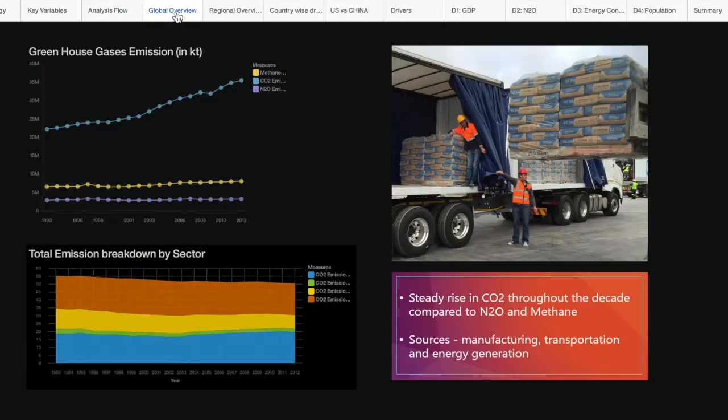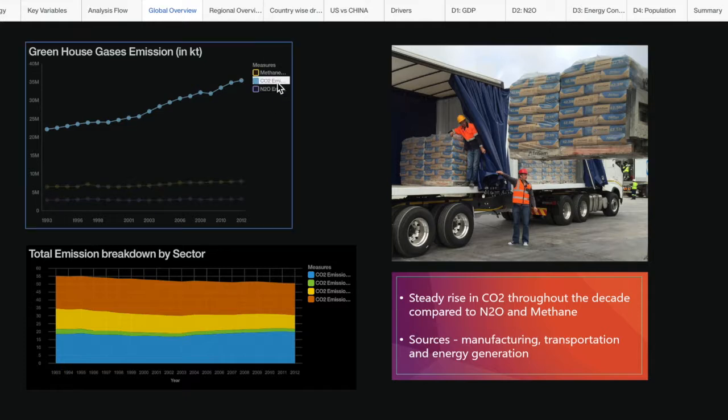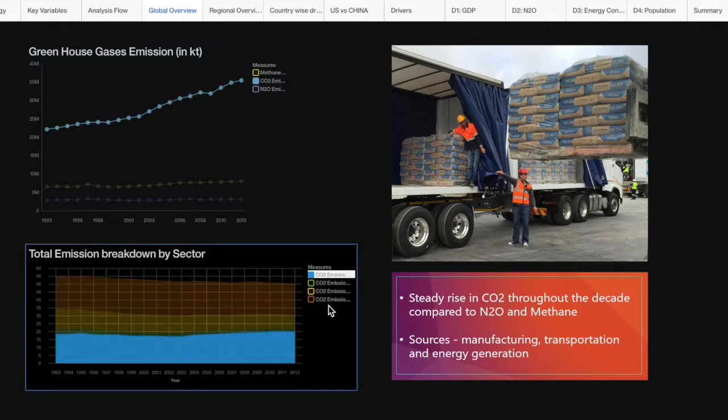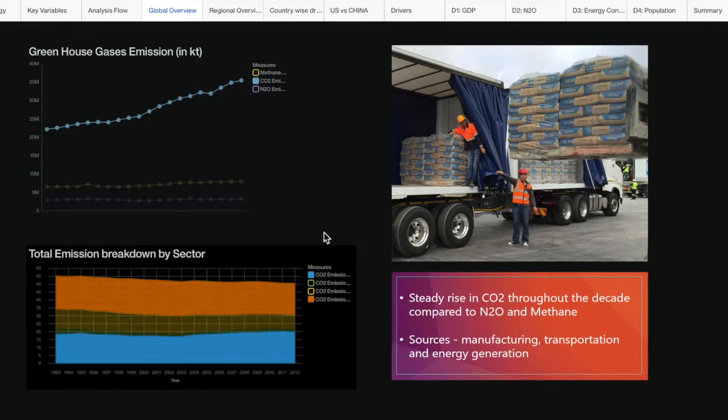Let's start the discussion with the global level analysis. Looking at 3 of the most prevalent chemicals in the air, carbon dioxide or CO2 emission was the highest among all, amounting to more than twice the amount of nitrous oxide and methane from 2000 to 2010. It is also evident that CO2 is on the rise for the said time frame in comparison to the other greenhouse gases. Road transportation and manufacturing industry are 2 of the highest contributors to the emission level.